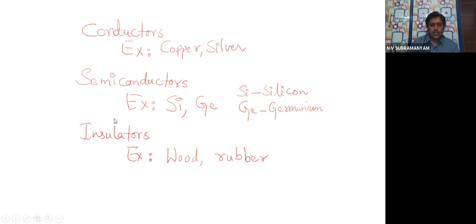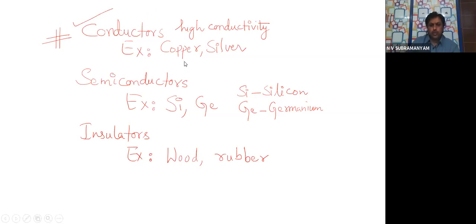So, this conductor, semiconductor, insulator, you already know. Now, what is the importance of this discussion with today's class? We are dealing mainly with conductors today. So, what are conductors? They are materials which have high conductivity values. In your school level, you have already studied high conductivity. That means their resistivity is very, very less. So naturally, they allow the current to pass freely through them.